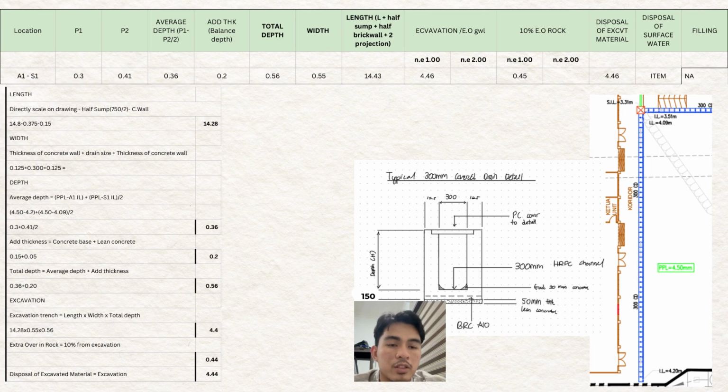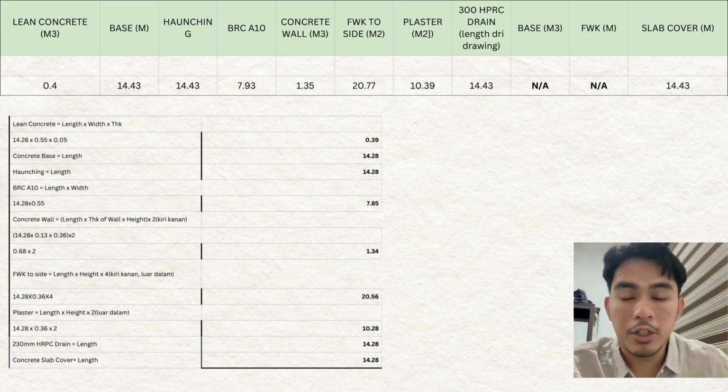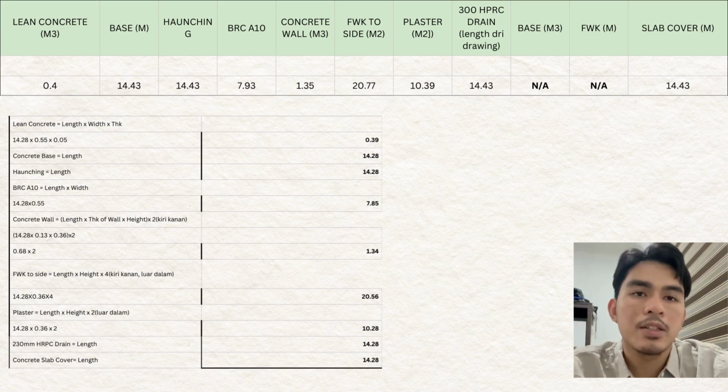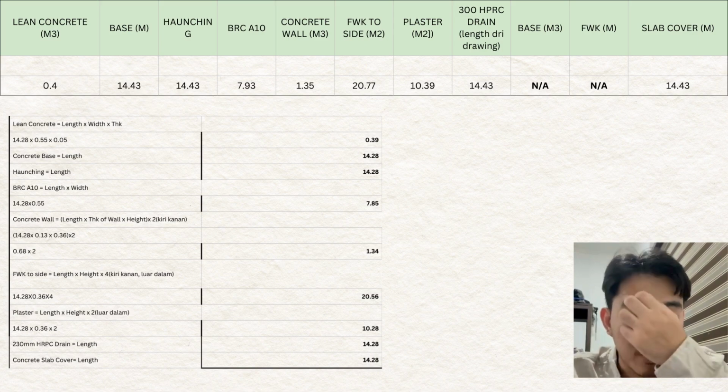So the disposal of excavated material is the same as the total of the excavation. Okay, right now we will move forward to the lean concrete calculation. As we can see from the previous image, the lean concrete thickness will be 50 mm. So the calculation will be length and width times thickness for the lean concrete. So it will be 14.2 times 0.55 times 0.05.